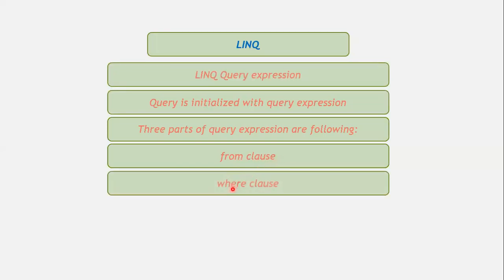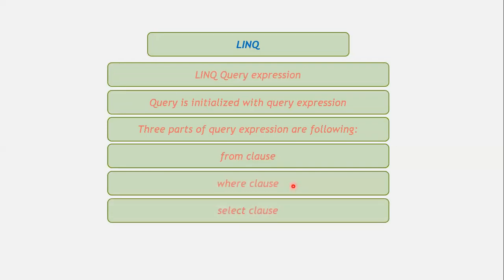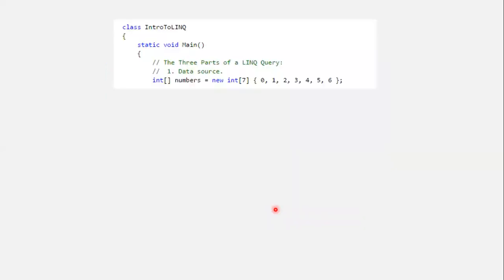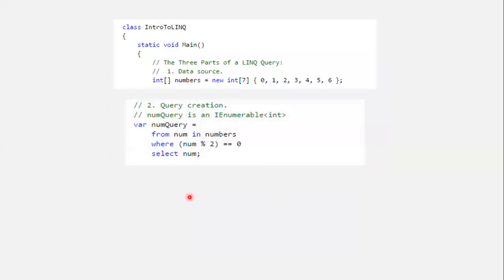Then we use the where clause. By using this clause, we filter out the data that we want. After filtering the data that we want, we select it with the help of a select clause. This is one example of a LINQ query. Here in this example, by using LINQ, we are working with a data collection, an in-memory collection.